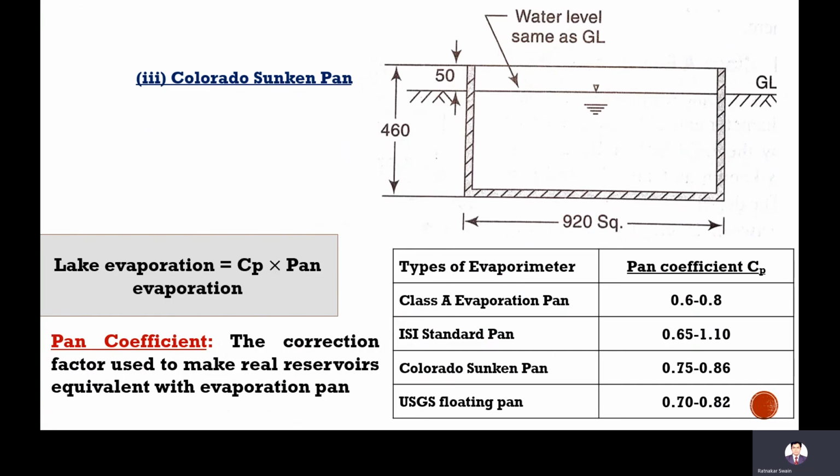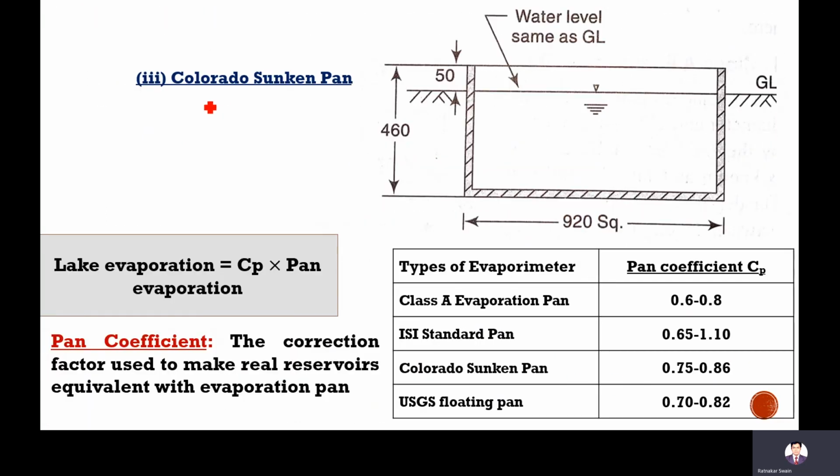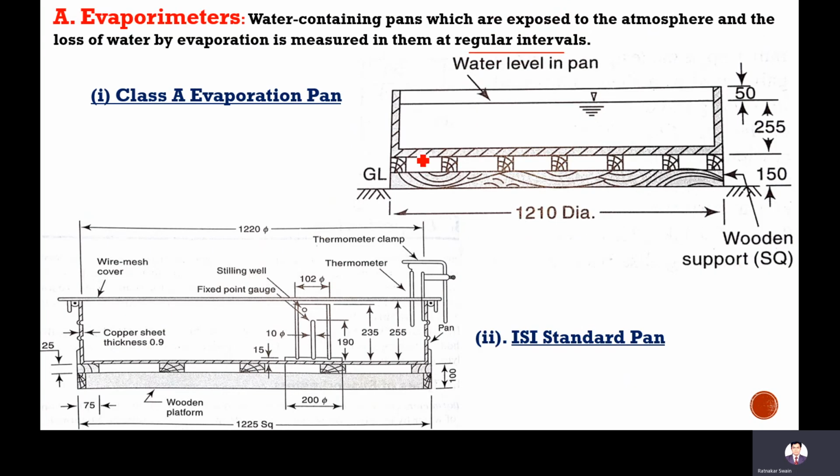There are three different types of evaporation pan: one is the glass evaporation pan, the second is the IC standard pan, and the third is the Colorado sunken pan. In these pans, the loss of water depth is recorded at regular intervals, and the average value is usually considered as the evaporation for a particular day.